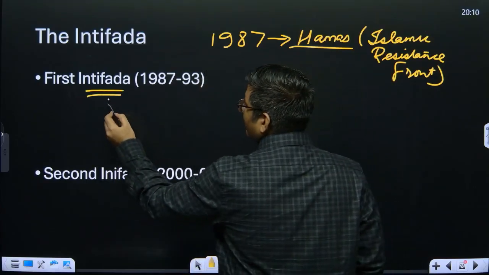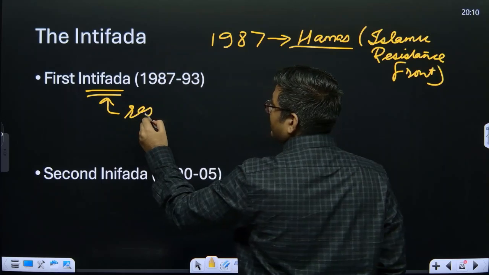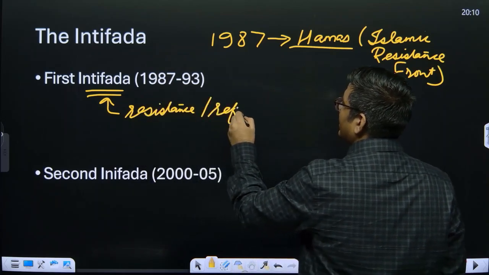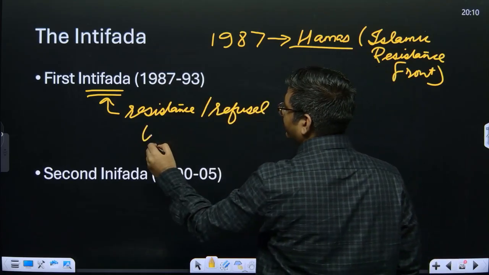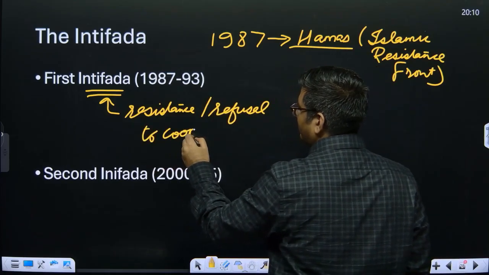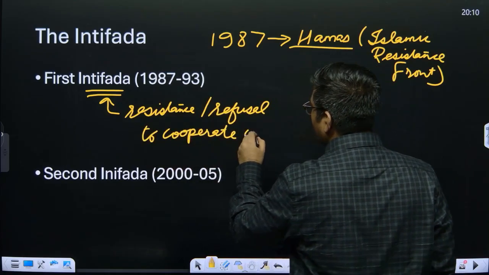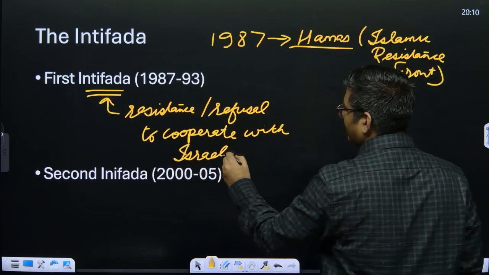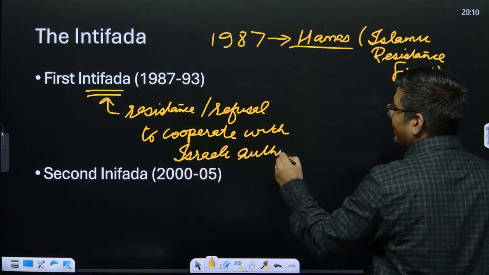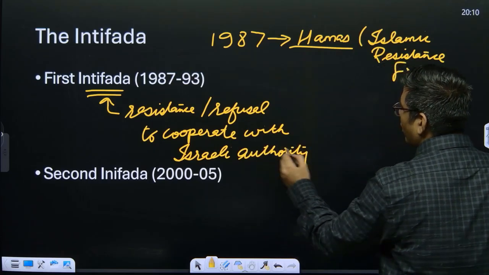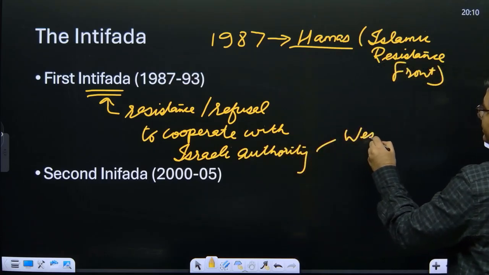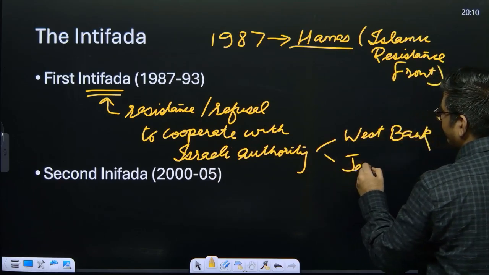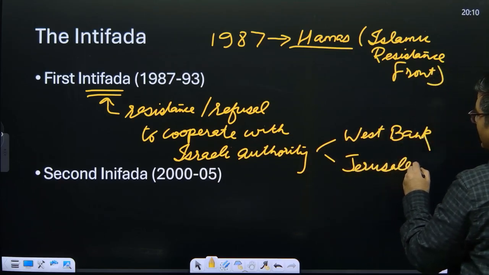Okay, so Intifada is basically resistance or refusal to cooperate with Israeli authority. Okay, so where exactly is the Israeli authority being refused cooperation? The West Bank, Jerusalem and Gaza.